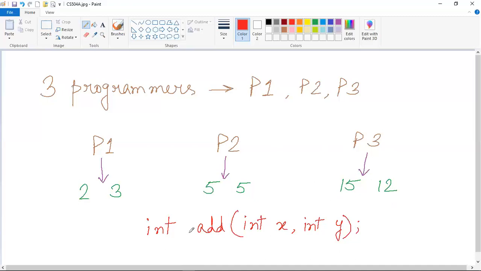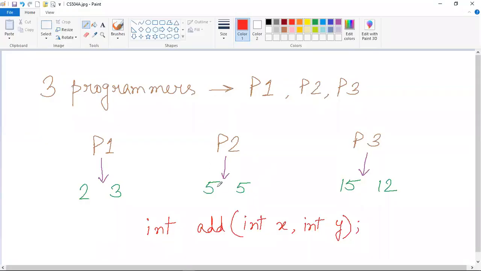So if we provide this method signature to them, then they will be more clear about what they actually have to do, what method name they have to give, what return type of that method should be, what the parameters of that method should be, whether it is a non-parameterized method or a parameterized method, etc. So in these kinds of situations, if we can provide these kinds of method signatures, then it can be very efficient for the programmers to easily understand what we actually want them to do.